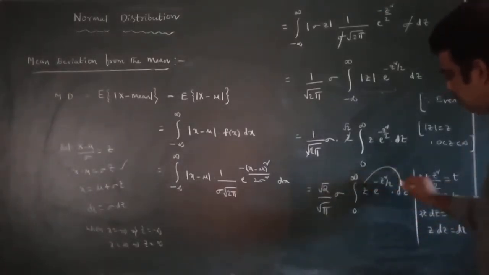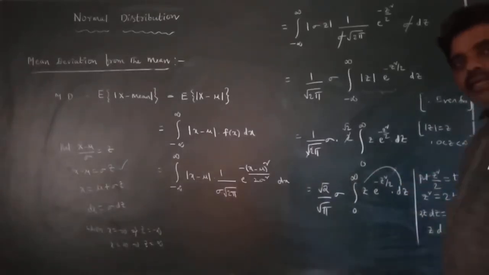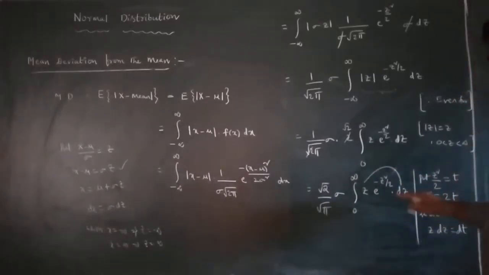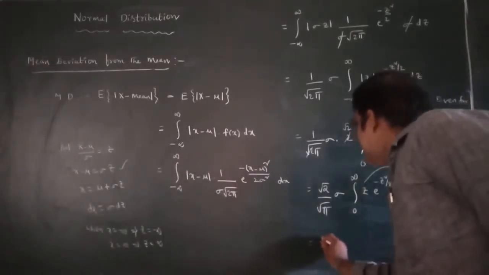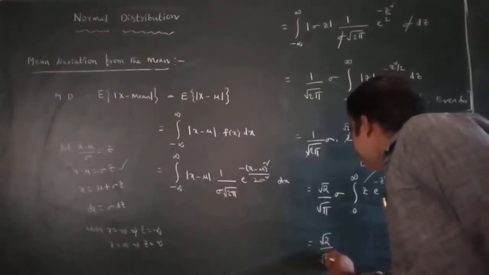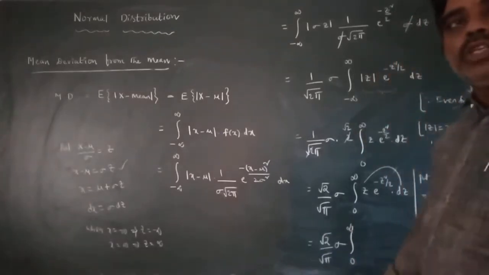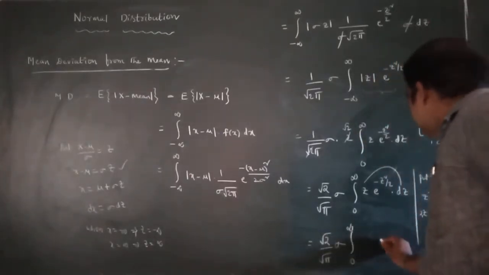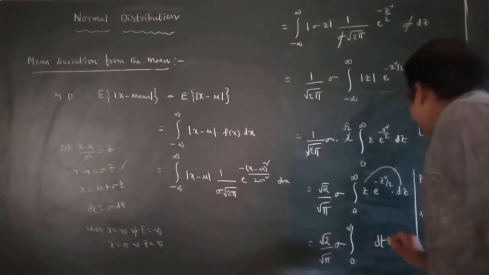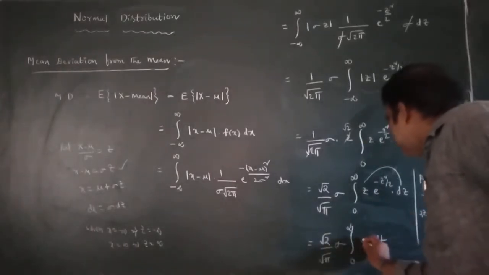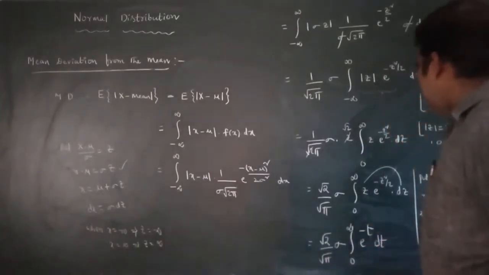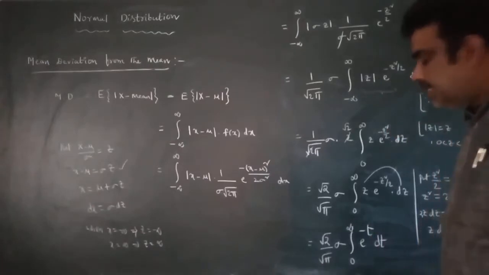That means z into dz is replaced by dt, and for the limits, when z is 0, t is also 0, and when z is infinity, t is also infinity. So, write the same thing with factor root 2 by root pi sigma. There is no change in the limits, 0 to infinity as it is. z dz is replaced by dt, and the exponent is replaced by e power minus t.